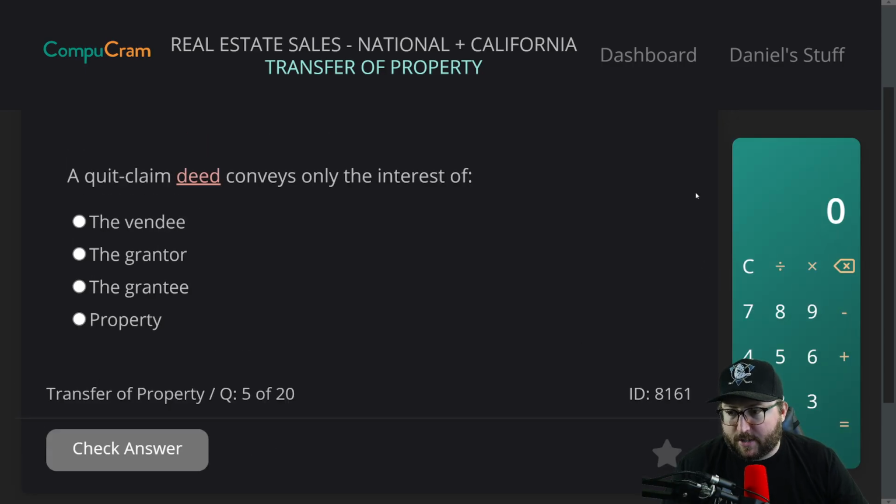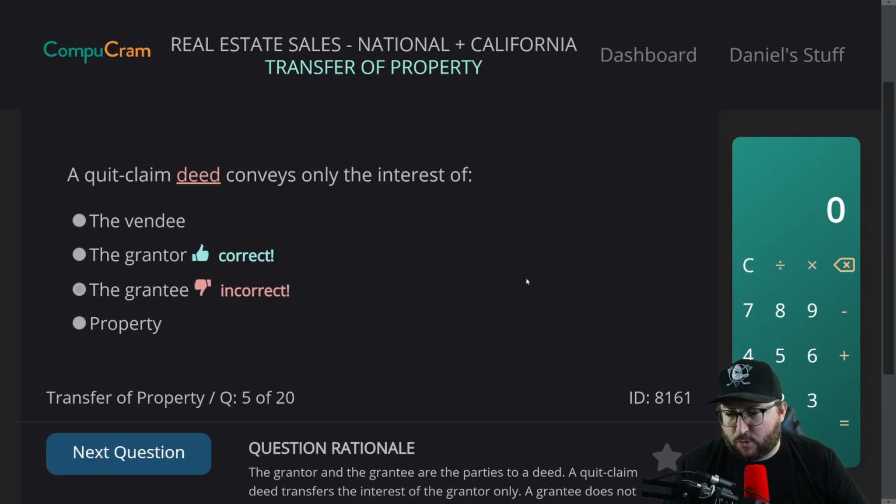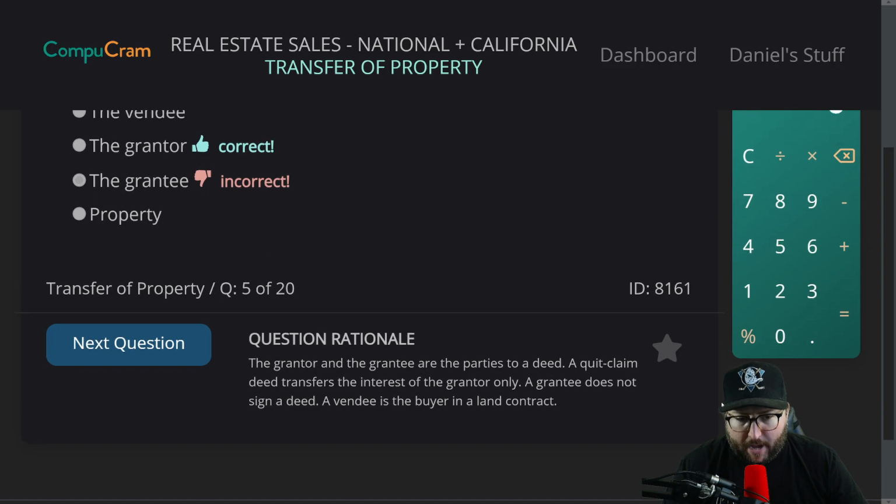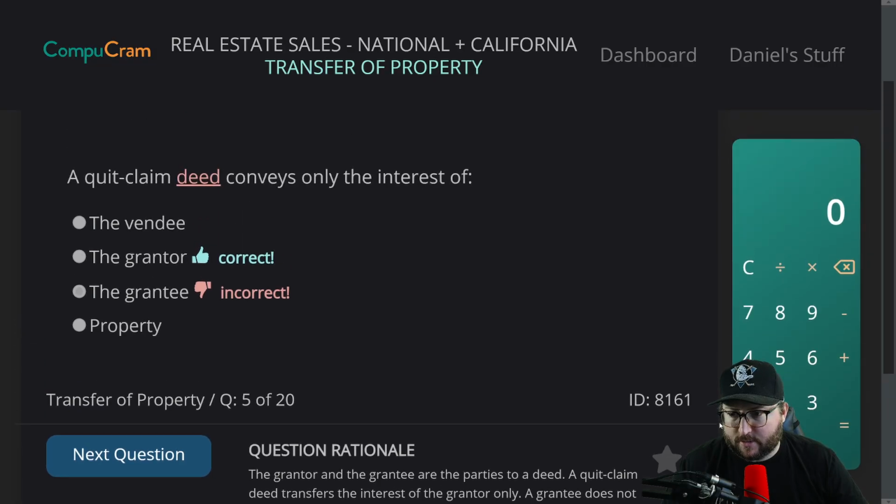Question 5. A quitclaim deed conveys only the interest of A, the vendee, B, the grantor, C, the grantee, D, property. A quitclaim deed conveys the interest of, I want to say, the grantee. Incorrect. It's the grantor. The grantor and the grantee are the parties to a deed. A quitclaim deed transfers the interest of the grantor only. A grantee does not sign a deed. A vendee is the buyer in a land contract.